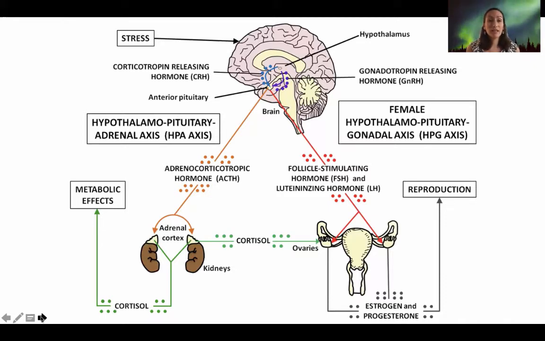But since they are lipids, they can easily cross the plasma membrane, which is lipid based, and they can enter the cell and they can activate receptors inside of the cell, and they can also enter the nucleus and activate gene expression. So that's why you see these long-lasting effects of these steroid hormones, either cortisol, which is a glucocorticosteroid, or estrogen and testosterone, which are sex steroids.